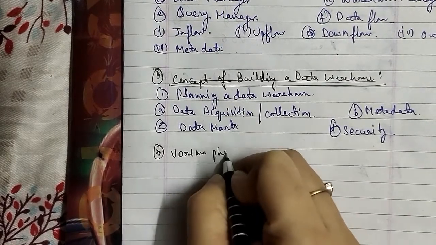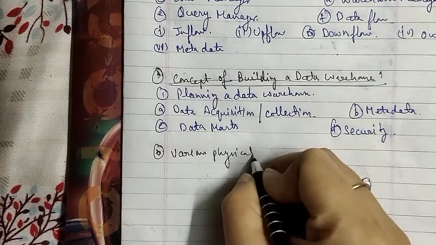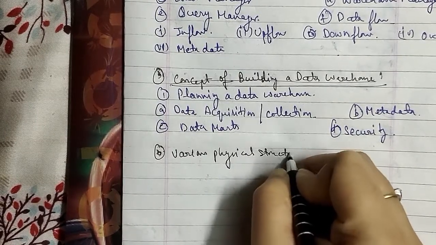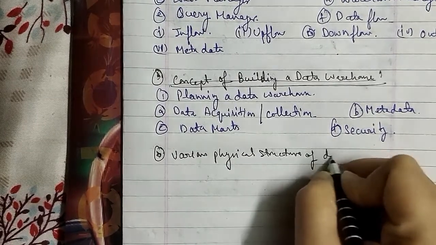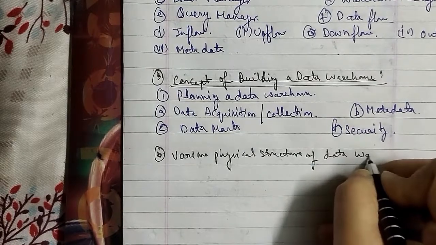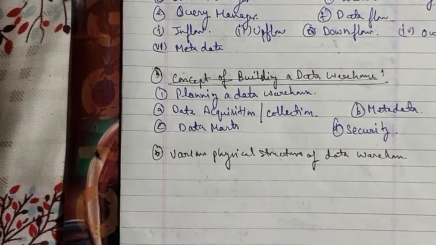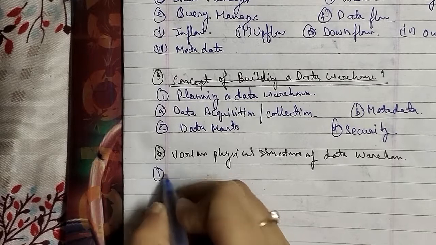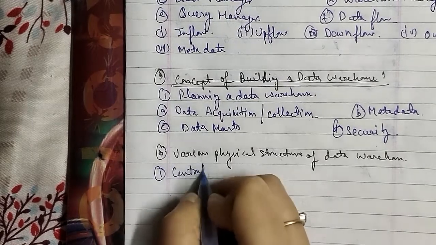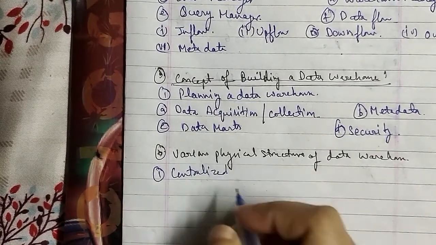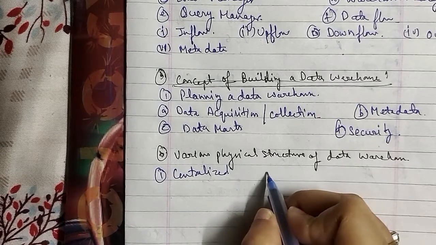Various physical structures of data warehouse. So there are some basic structures for constructing a data warehouse. The first we have is centralized. The second we have is distributive.